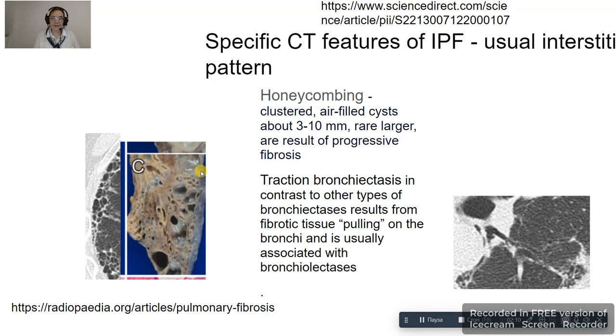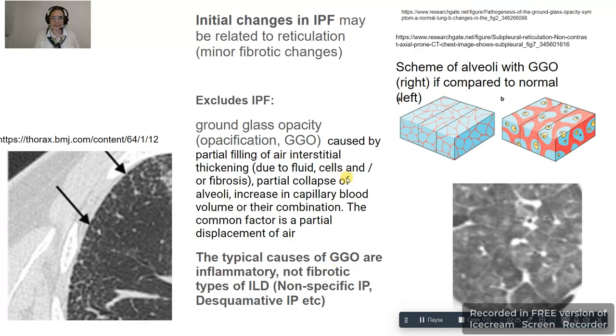The peripheral honeycombing is shown here. It is a result of the fibrosis, and traction bronchiectasis results from the pulling of the fibrotic tissue on the bronchi and formation of bronchiectasis due to this.